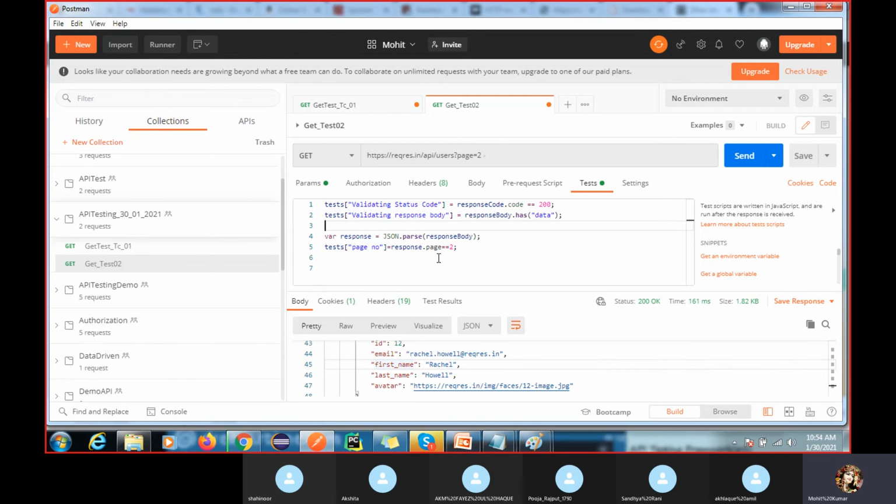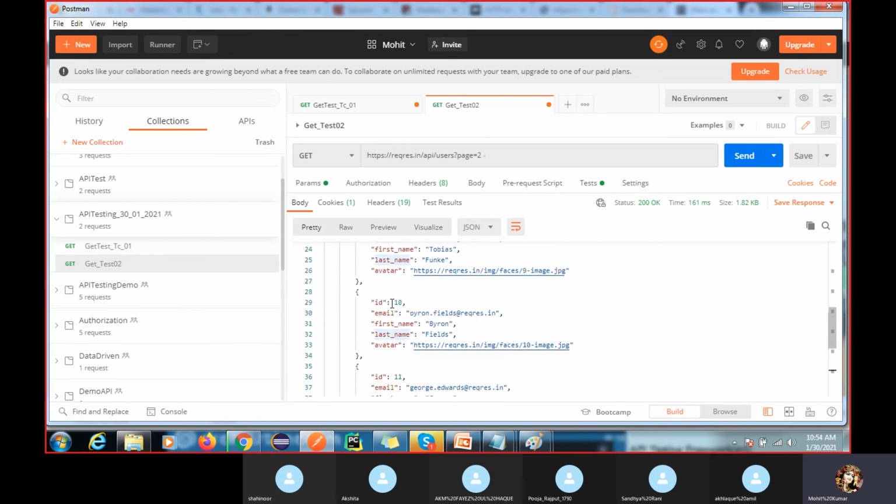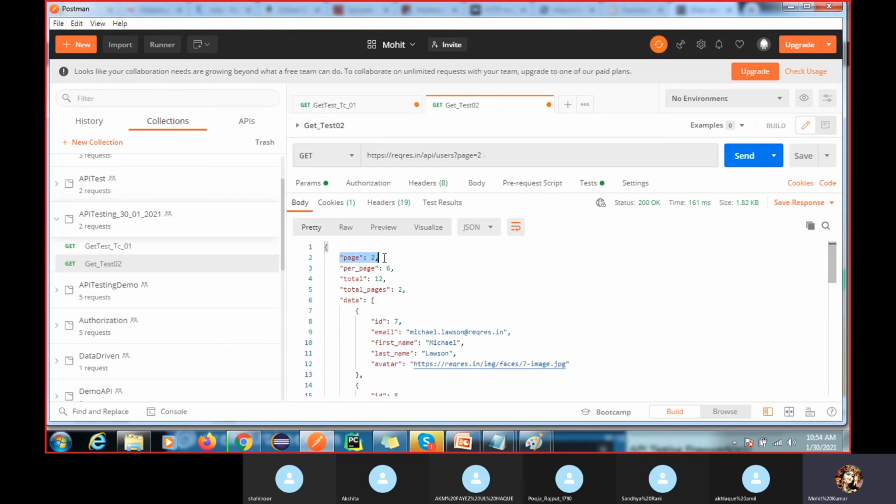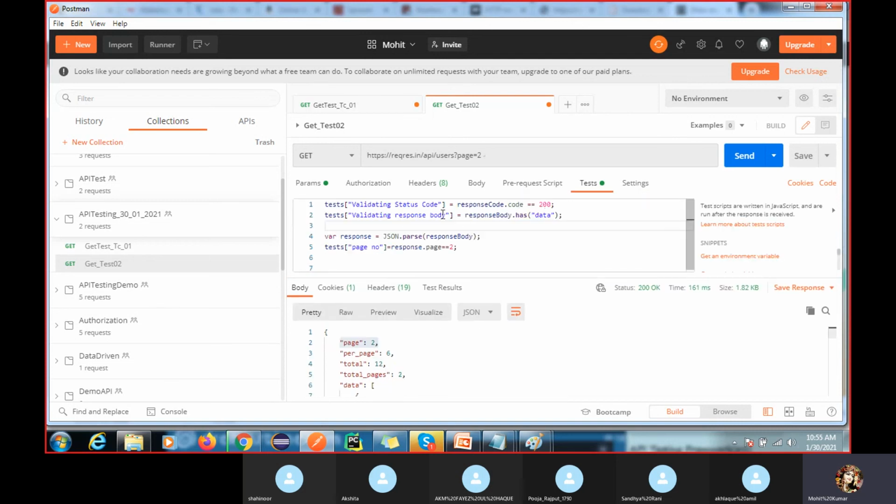For the next validation, we are going to parse the JSON. Here I'm going to validate whether page equal to 2 is there or not. For the three validations, we have three things here. For a simple response code, I will use the response code. If you want to retrieve or validate some string value, we can use the response body.